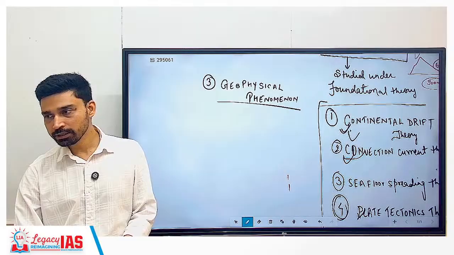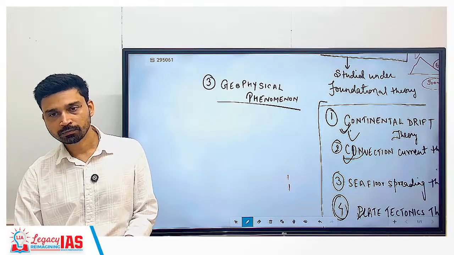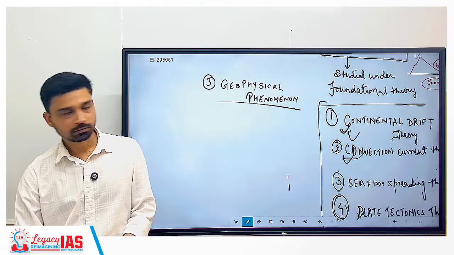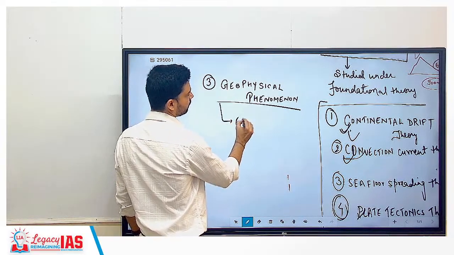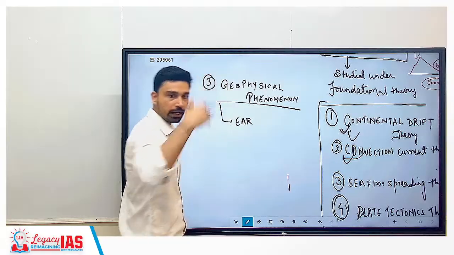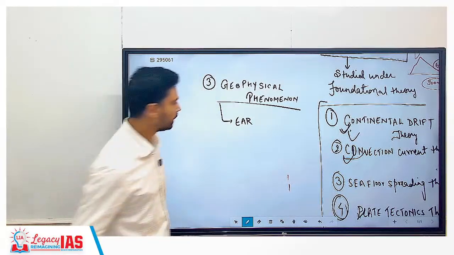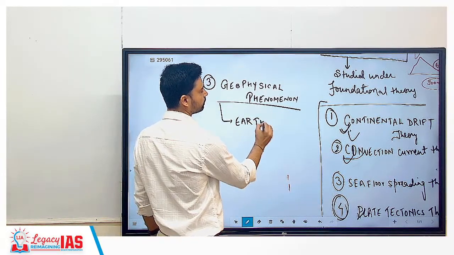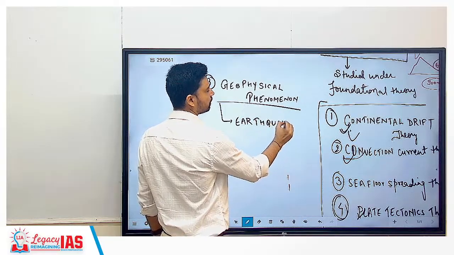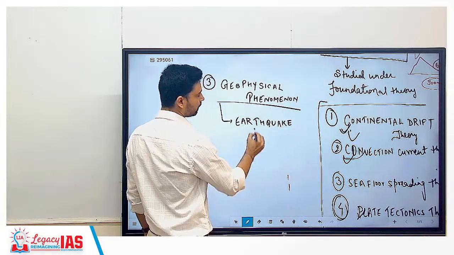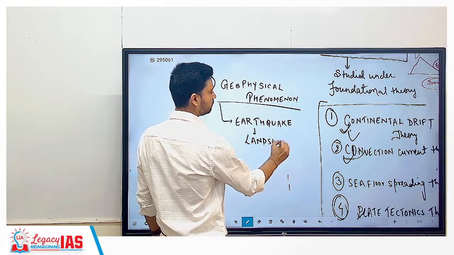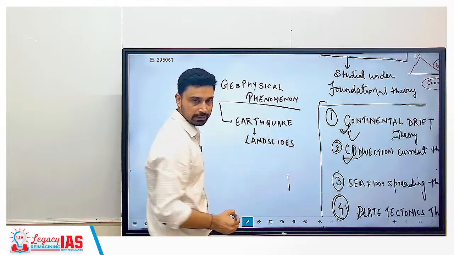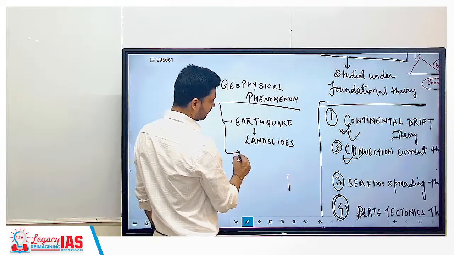So what are the natural disasters we face in India? First look at geomorphology, because floods and all that will come in hydrosphere. Water part we're not talking about here. Okay, so what do we experience? Earthquake. Earthquake can also trigger what? Landslides. So earthquake, landslides.